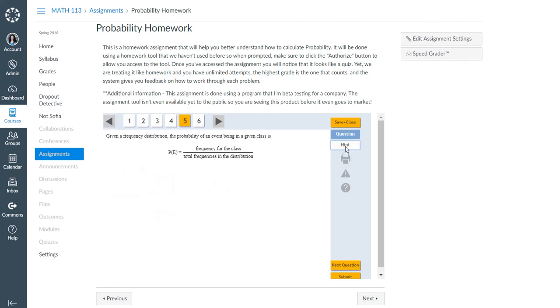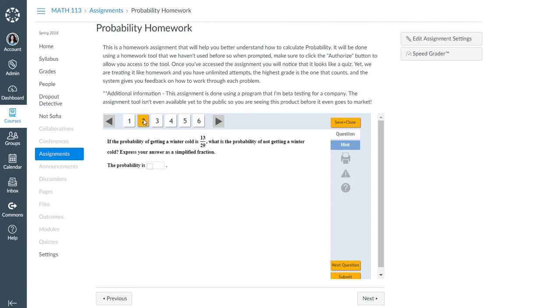So let's see what this one with the hint is. Is this the only hint that they're providing? Yuck. All right, I'm going to have to fiddle with this. I don't like this. So, okay, but don't worry.